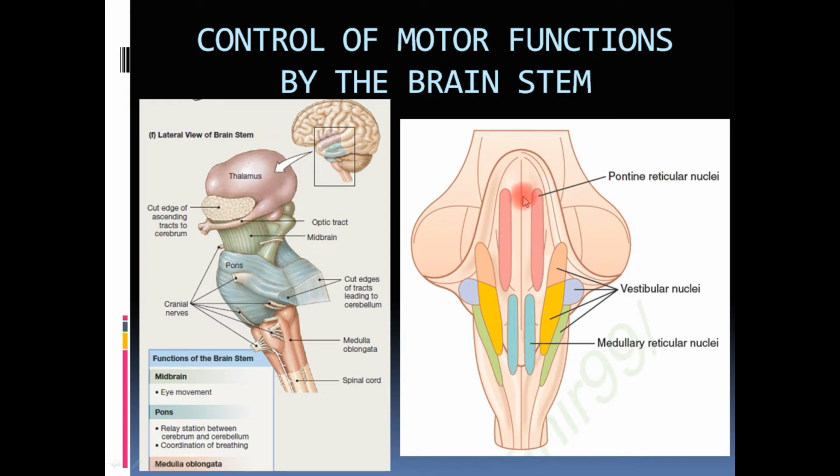The reticular nuclei, as you can see in the mid portion here, there are two groups of reticular nuclei. The first is pontine reticular nuclei, which is present in the pons, and the second is medullary reticular nuclei, which is present in the medulla. Then comes the vestibular nuclei. As you can see laterally, the presence of vestibular nuclei. So these are the major groups we are going to discuss. The two major groups are reticular nuclei and the vestibular nuclei, and then we will discuss their subgroups and what are their functions.